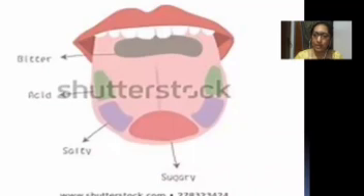Next, here you can see the tongue with the taste buds present on the surface of it. These taste buds are helping in identifying the taste of bitter, acid, salt, and sugar. Dear students, see, every one of us can speak very well, isn't it? Who's assisting in this process? Of course, this is our tongue, right? Tongue, besides this function, is also assisting in mixing the food with the saliva, which is secreted from the salivary gland, and moistens the food and makes it soft, so that we can easily swallow the food into the esophagus.